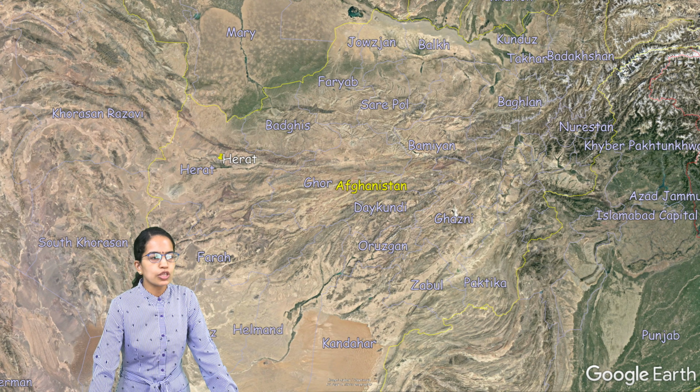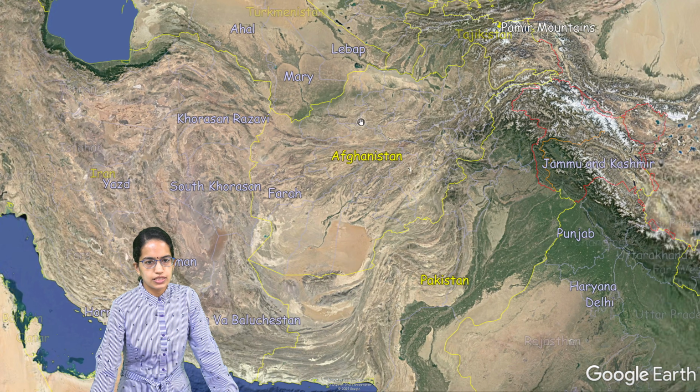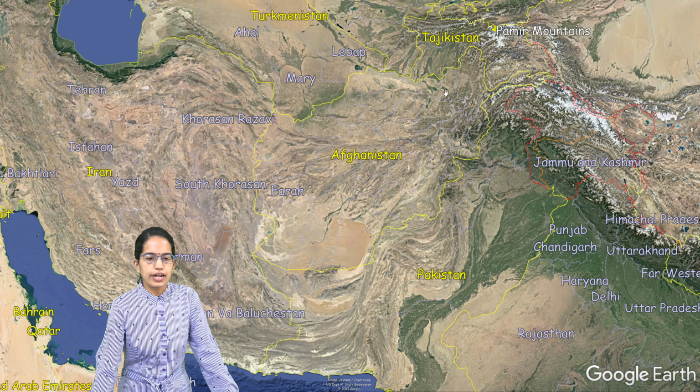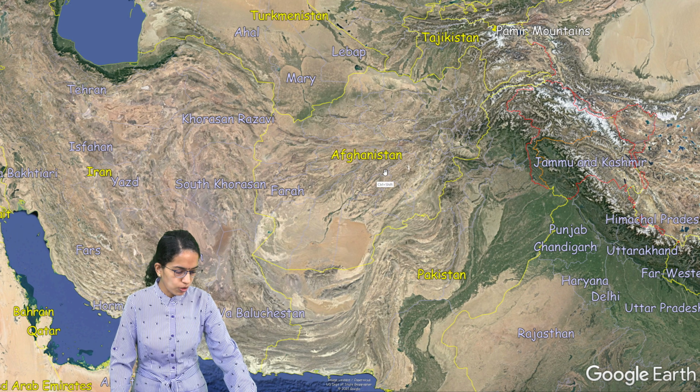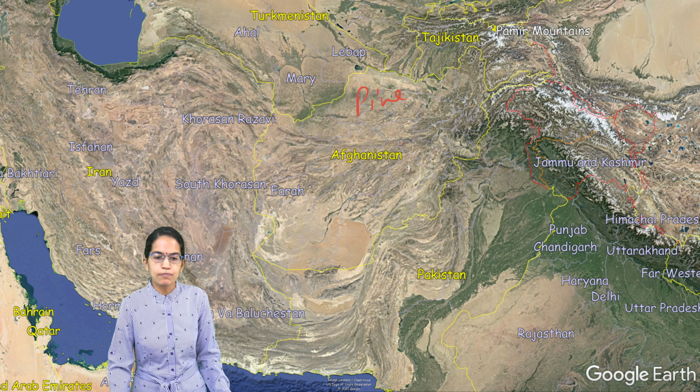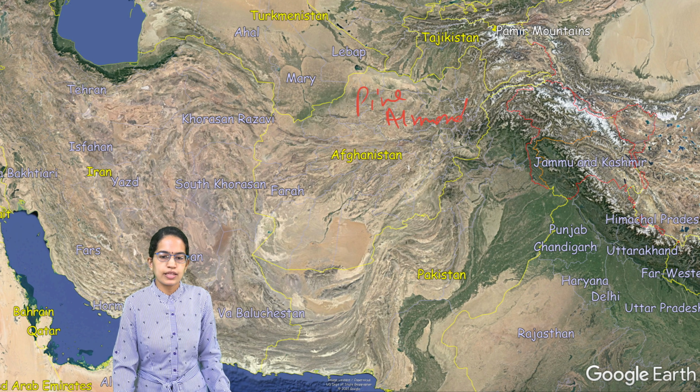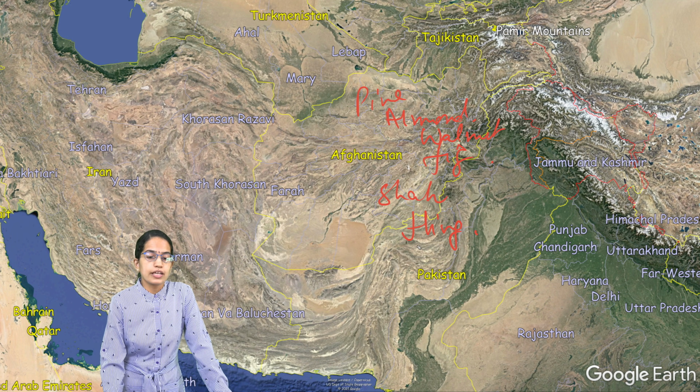Now coming on to some of the important vegetation in this region. If we focus on the vegetation, we see that Afghanistan is mainly known for its orchids, and then we also have lots and lots of pine, almond, walnut, fig, shah jeera, and raw hing, which is asafoetida. Then we also have fig as another important vegetation. Then apricots are mainly seen in this region.